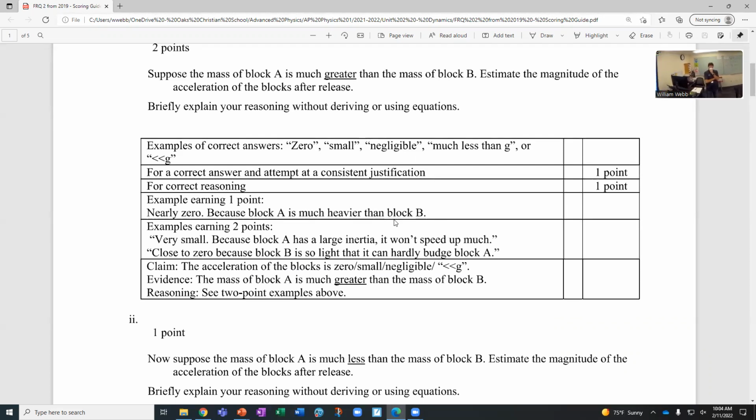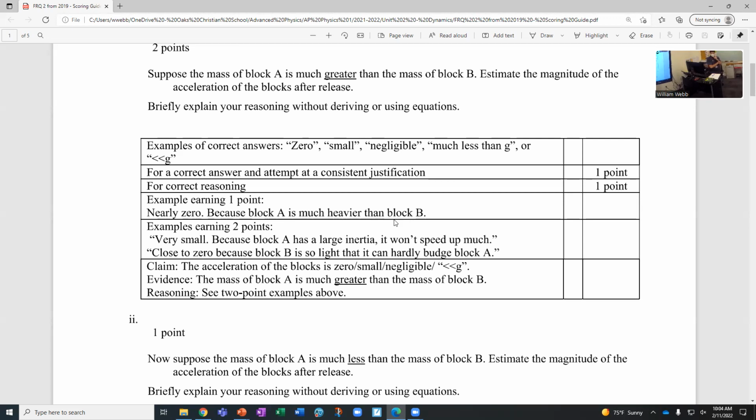I was very surprised looking at this rubric that they allowed 0, because it really isn't 0 unless they're so different. Like if it was the mass of the Earth compared to the mass of an atom or something like that, but that's impractical for this scenario. So it could be very different, and it might be very, very small, but to say 0 is surprising that they would accept that. But they do.